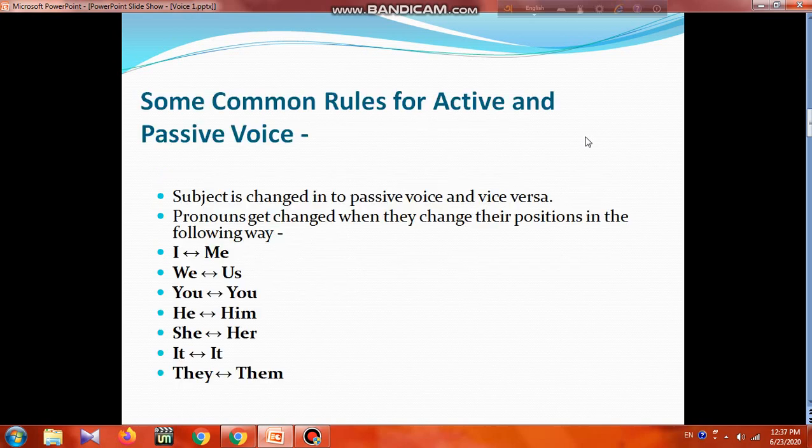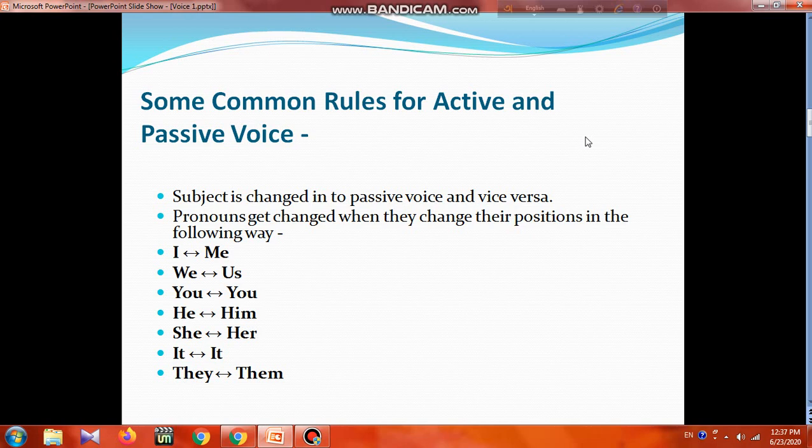Let's move. Here we'll know some common rules for active and passive voice. So before going for exercises, we must know some very basic things. First, the subject is changed into object in passive voice and vice versa. Means subject becomes object, object becomes subject. And pronouns get changed when they change their position in the following way. So we'll see some pronouns in subjective form and their objective form.